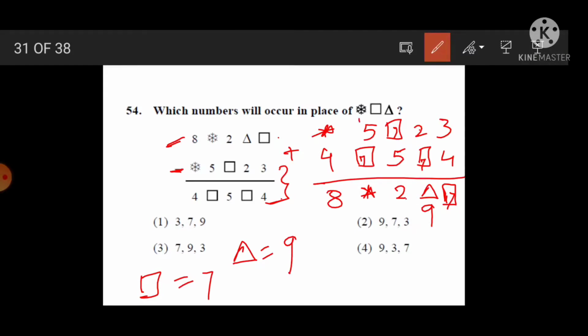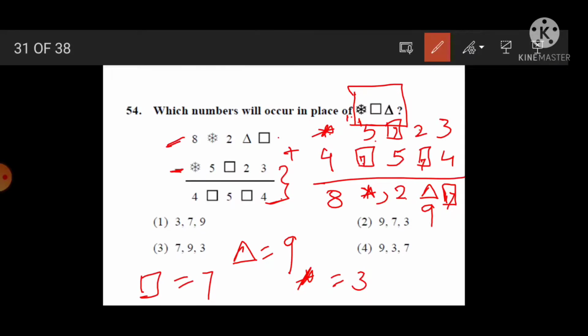7 plus 5 is 12, 1 carry, 5 plus 1 is 6 plus 7 is 13, 1 carry, 4 plus 3 is 7 plus 1 is 8, means star means 3. Understood? How easy, na? But what is important? See, while ticking the correct option, be careful which sequence is asked here, because see, in each and every option 7, 9 and 3 digits are only rearranged, and so many students get confused here while ticking the correct answer.